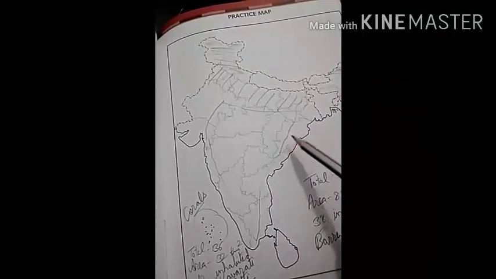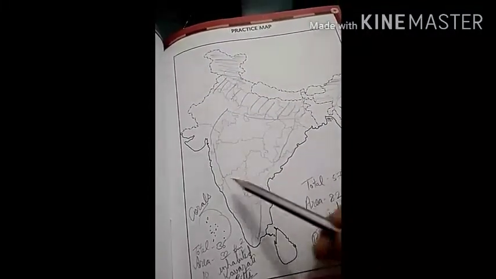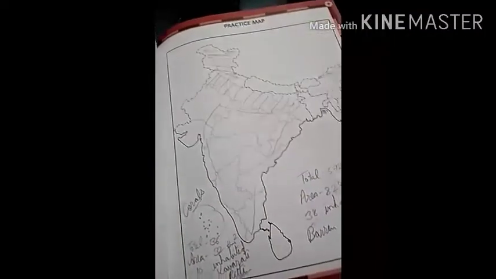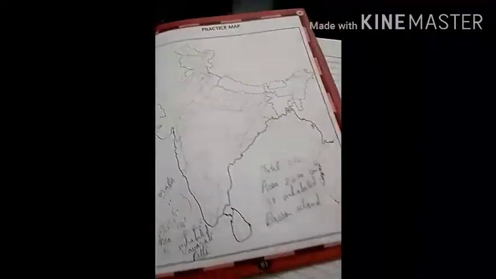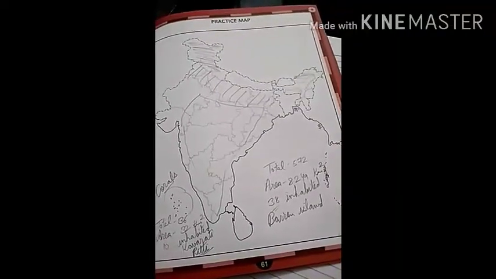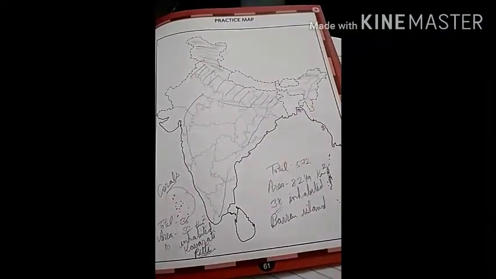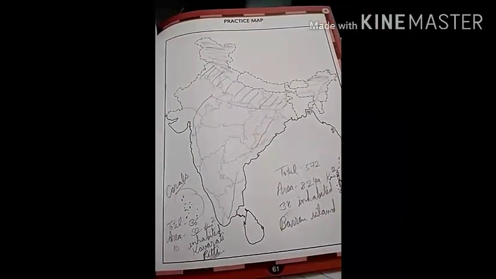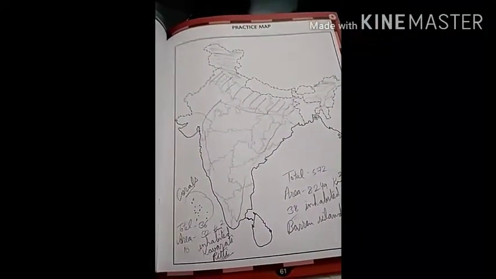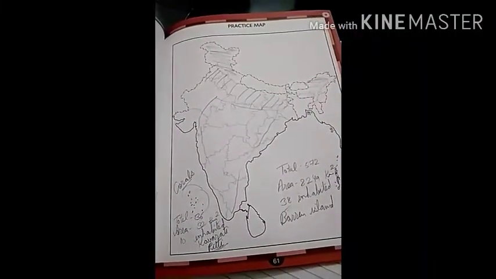These are the coastal regions, eastern coastal and western coastal regions, and island groups. The coastal regions and island groups provide sites for fishing and port activities. Thus, the diverse physical features of the land have immense future possibilities of development. That's all about this chapter. Hopefully, you understood. Thank you.